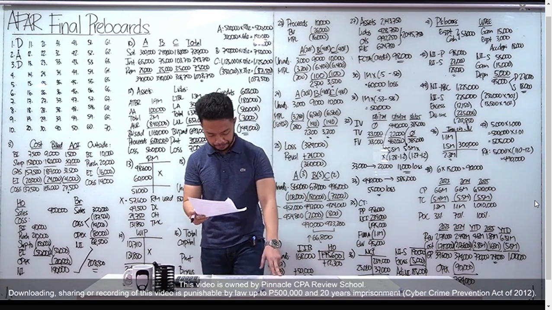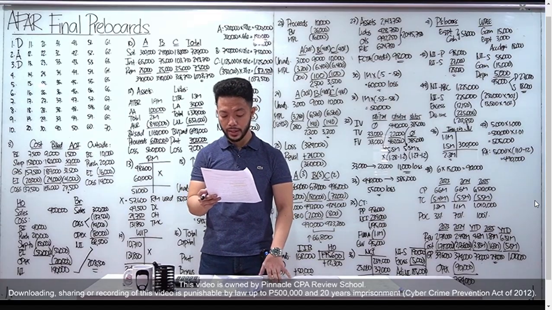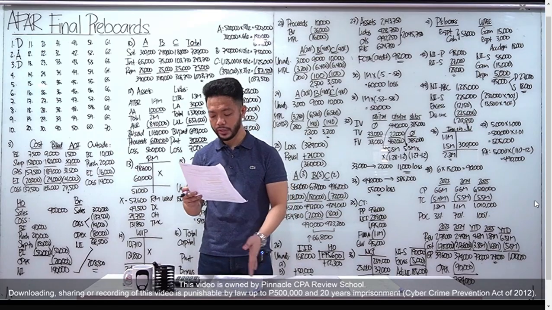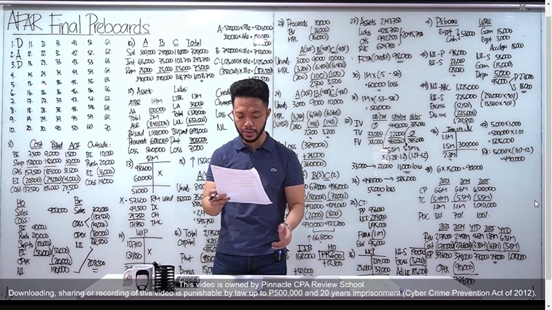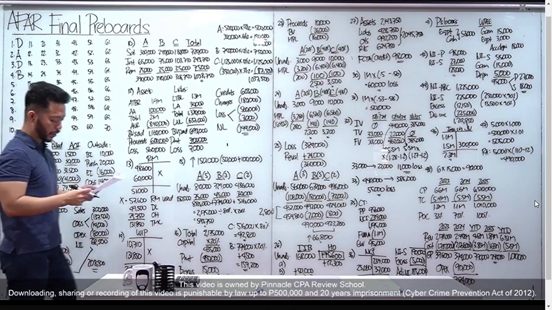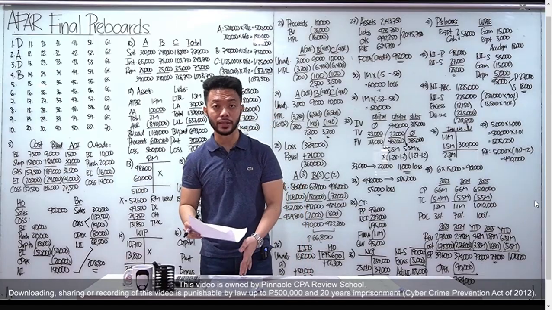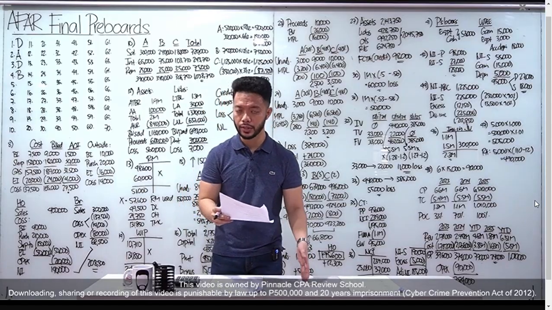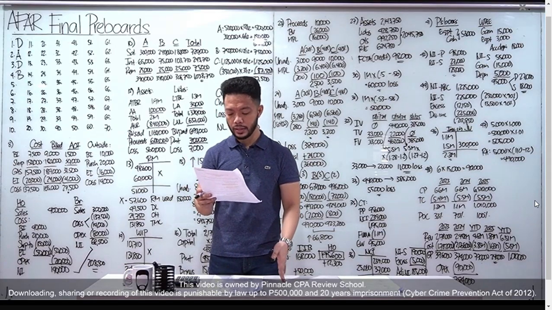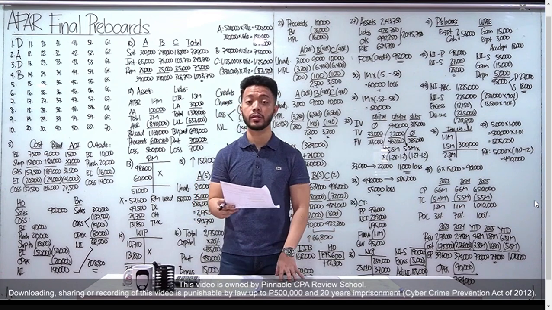Number 4, if at the end of an accounting period, the balance of the investment in branch account is 20,000 and balance ng home office is 25,500, ibig sabihin, mas mababa yung investment in branch than the home office account. Ano daw yung most likely explanation? Punta ka sa letter B, net income of branch not recorded by the home office. Okay, so letter B tayo. Kasi kapag hindi pa nare-record ni home office yan, wala pa siyang entry na debit investment in branch, credit share in net income. So kaya mas mababa pa yung investment in branch account than the home office. Yung A, C, and D, pag ni-record ni home office yan, magkikredit siya na investment in branch. Kaya mas bababa yung investment in branch. Kaya best answer sa atin is letter B for number 4.